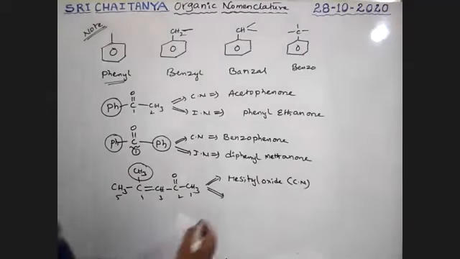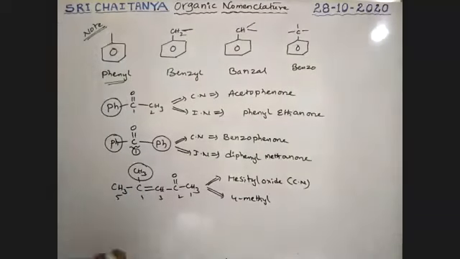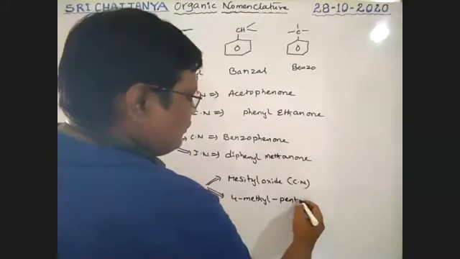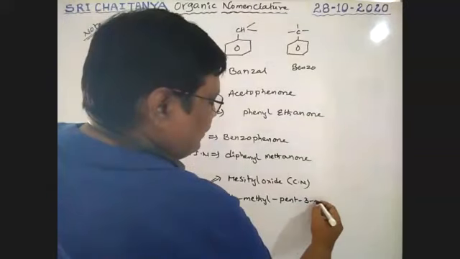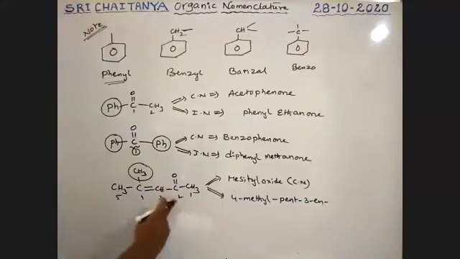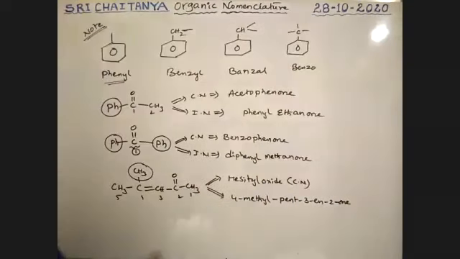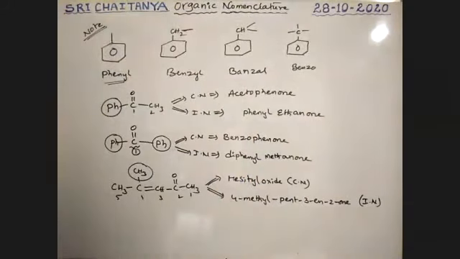Therefore, 4-methyl, total 5 carbons, pent, with the double bond at third position, 3-en-2-one. So 4-methylpent-3-en-2-one. Okay, this is the IUPAC name. Please keep in mind those words.